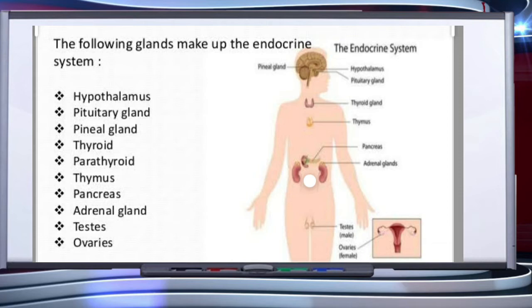This slide shows different endocrine glands present in the human body. These are the hypothalamus, pituitary gland, pineal, thyroid, parathyroid, thymus, pancreas, adrenal gland, testes, and ovaries. In addition to these, some other organs, for example, the gastrointestinal tract, kidney, and heart, also produce hormones.